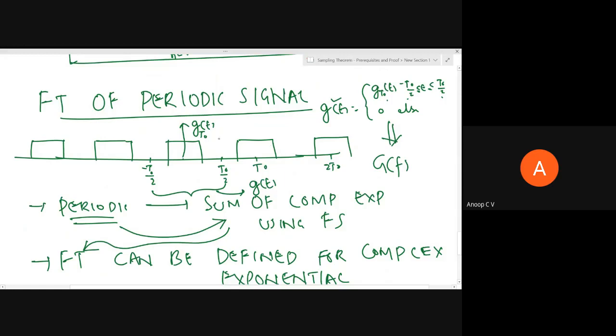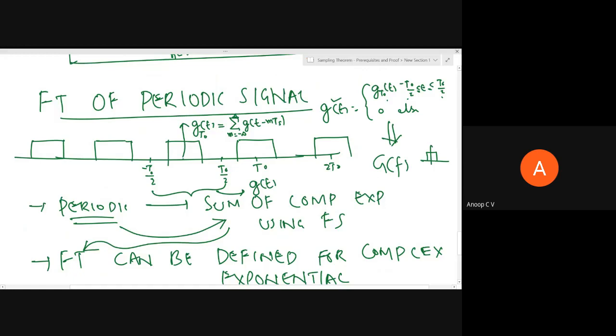So I can write this gt0 of t, please do keep in mind, as summation m from minus infinity to infinity of g of t minus m t naught. This g of t, one single rectangular pulse, is repeating for both positive and negative discrete time instances. That's how we are getting the periodic signal.